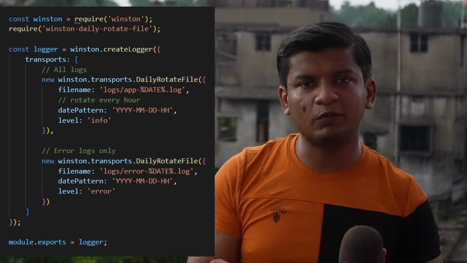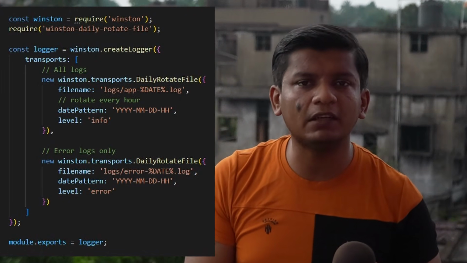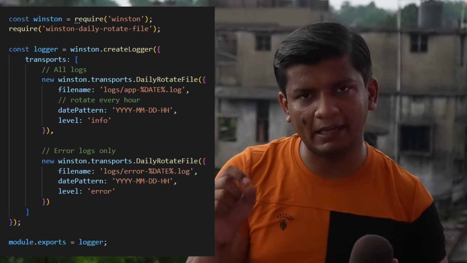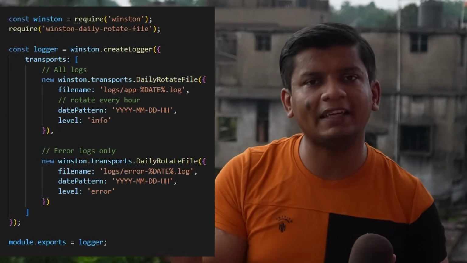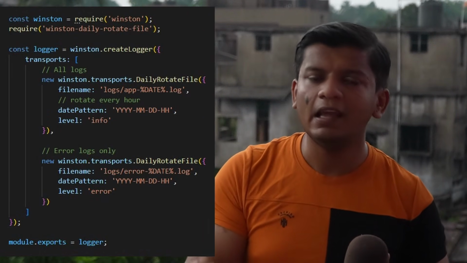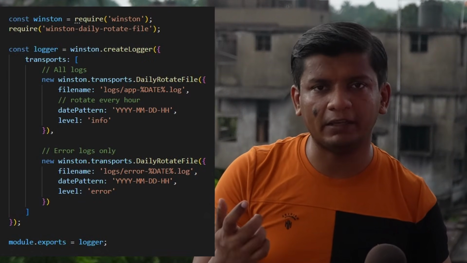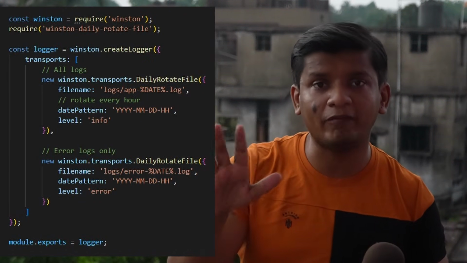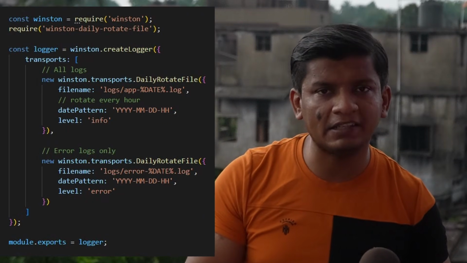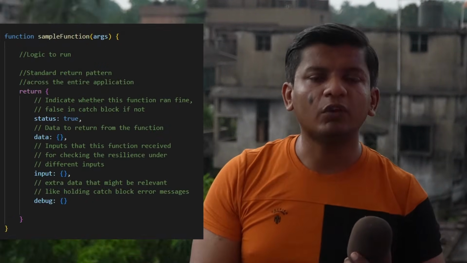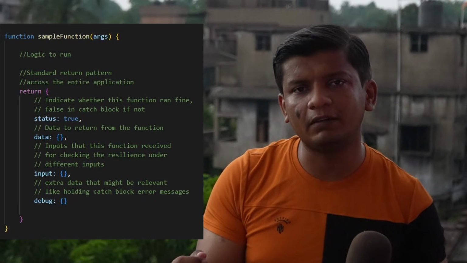You're not doing that. So this is what I did. I configured Winston to generate a log file for me by the hour, so that if a customer emails that they faced a problem with the application, I can trace it down to the hour when they faced it. I would end up with a smaller log file, and that would make the investigation a little bit better. If anything, I can take the log file itself and paste it inside the AI agent and ask it to do the debugging for me where the customer found the error. So in some sense, it makes the application a bit predictable, given that every function returns values in the same pattern like this.